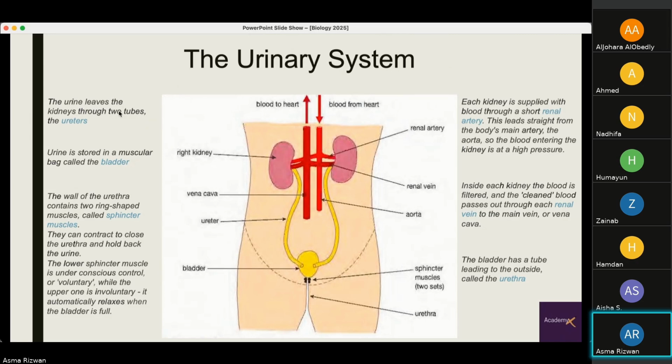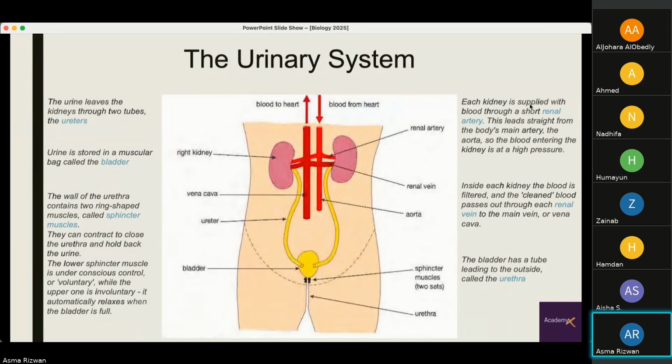So the urine leaves the kidneys through two tubes called the ureters. Urine is stored in a muscular bag called the bladder. The wall of the urethra contains two ring-shaped muscles called sphincter muscles. They can control the release of urine: they can contract to close the urethra and hold back the urine. The lower sphincter muscle is under conscious or voluntary control, while the upper one is involuntary. It automatically relaxes when the bladder is full. So this is the pathway of the urine from the kidneys to outside of our body.